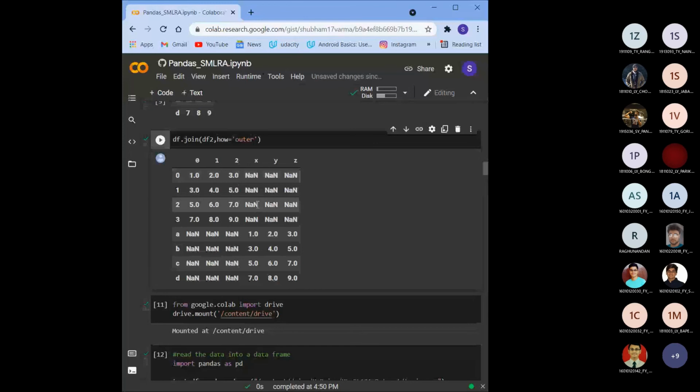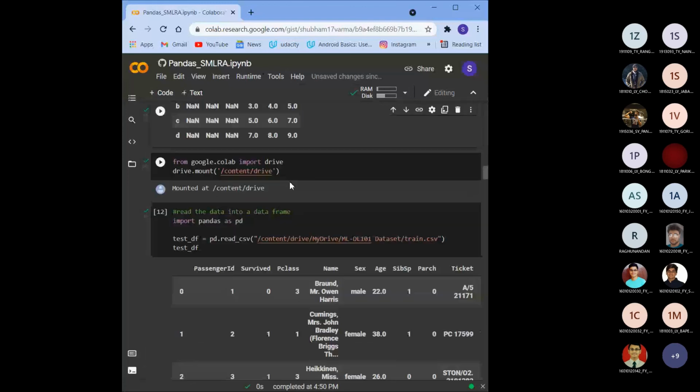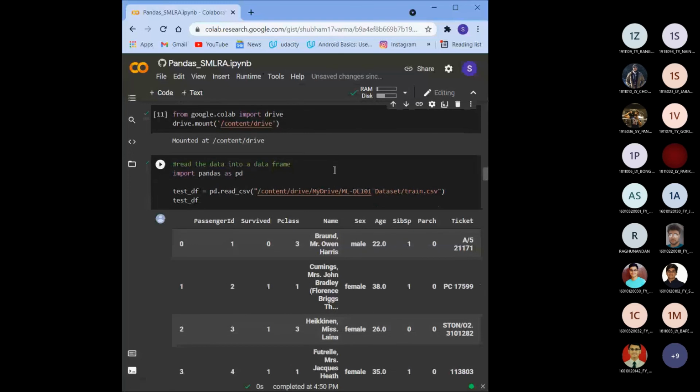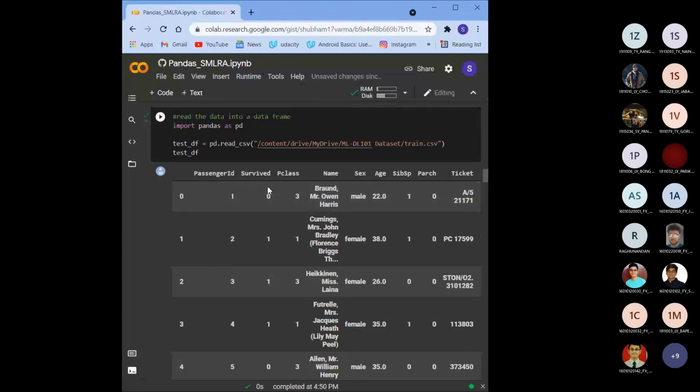Now what I have done is taken a Titanic data set, and I will perform a few operations on it using pandas. If you attended the last session on machine learning, we took the same data set for our logistic regression, and we performed machine learning on it. There we saw how we can change different parameters and which parameters really impact our machine learning model. Here we will also understand how data frames and pandas are used in that. I've just imported the training.csv file, which is provided on GitHub.